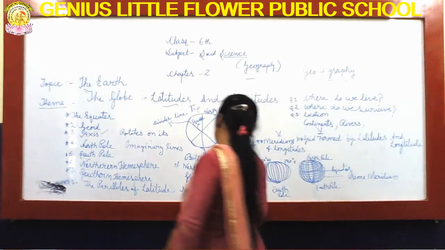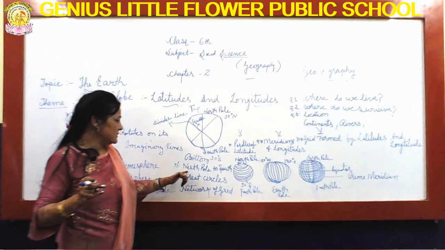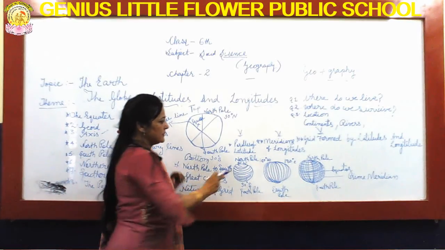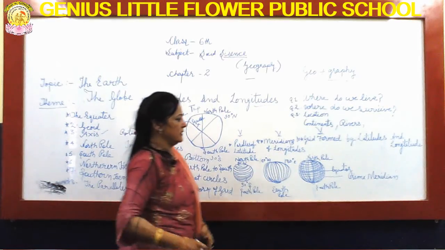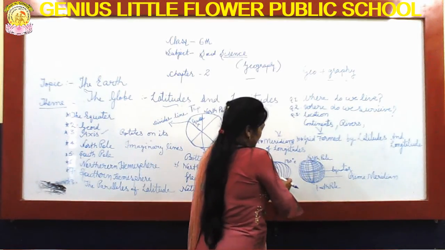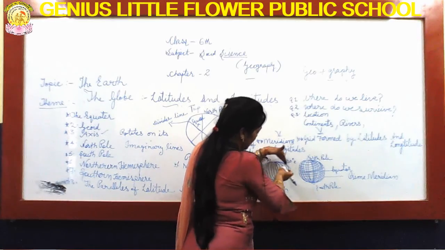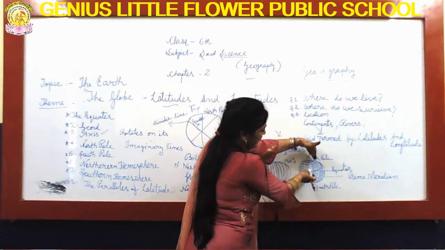Okay, let's come to it, students. First North Pole to South Pole, then West to East, and after that these intersections are known as the point of intersection.